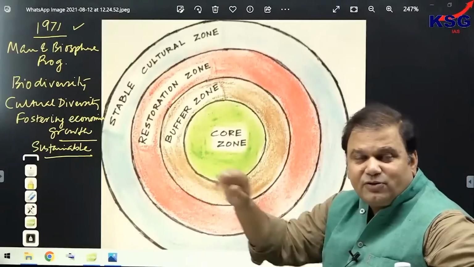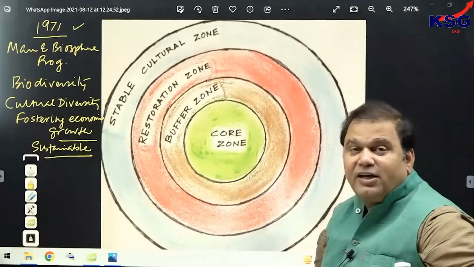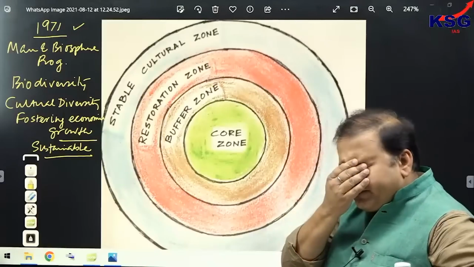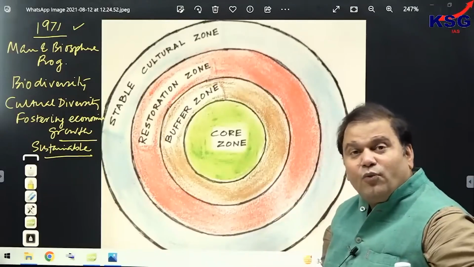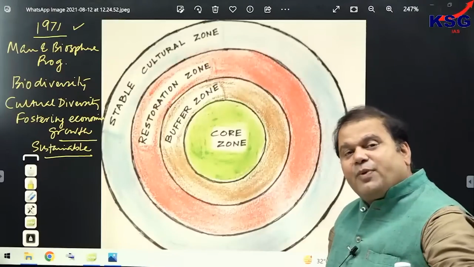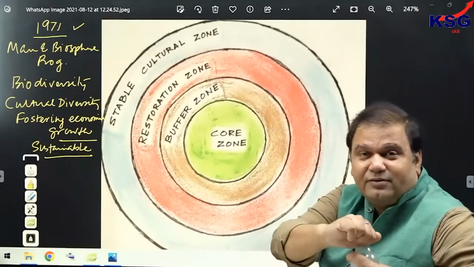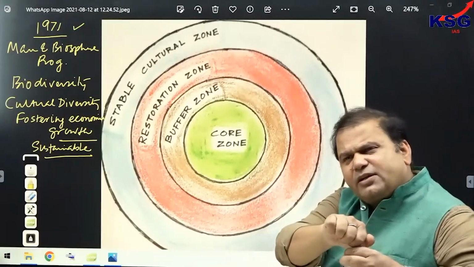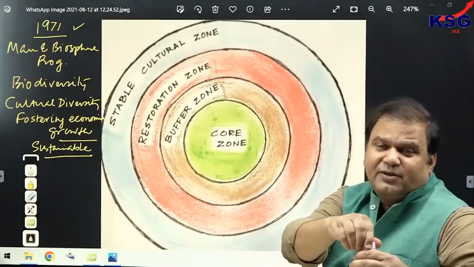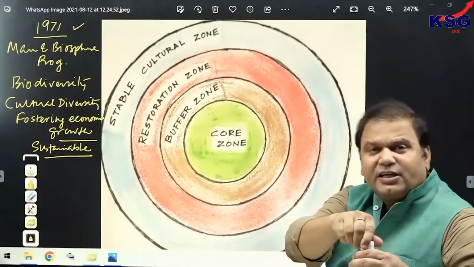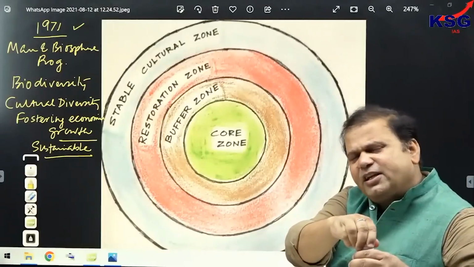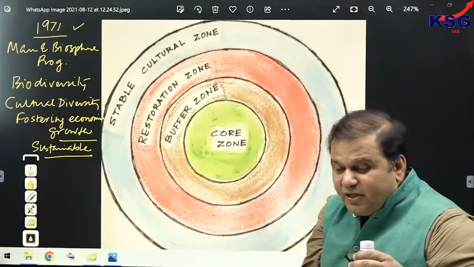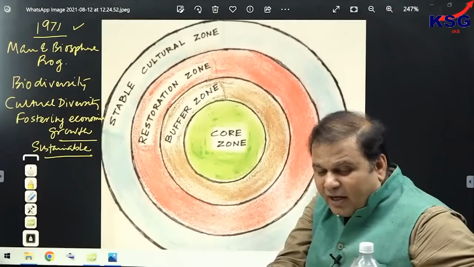Wildlife sanctuaries are species oriented. And national park is oriented for protection of mainly one animal. You can see that the emphasis in a national park is on protection of one animal. So every time, a national park would be dedicated to one animal. It can be a tiger reserve, a lion reserve, or an elephant reserve. Clear? It does not mean that other animals would be allowed to die, but the emphasis would be on the protection of one main animal.